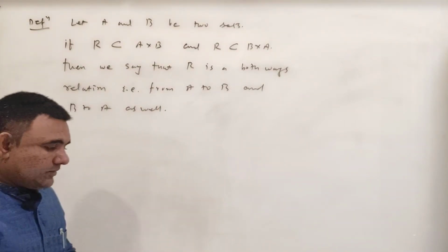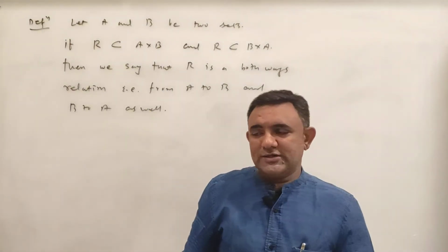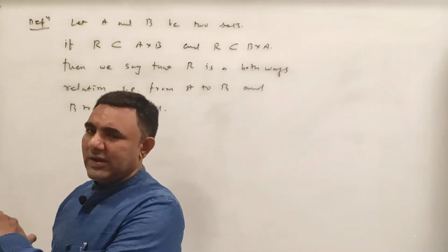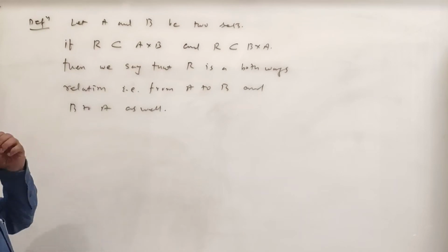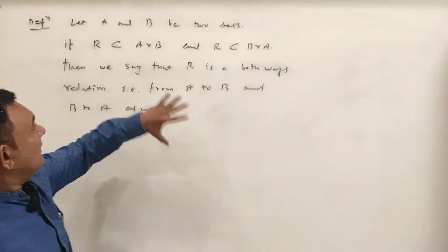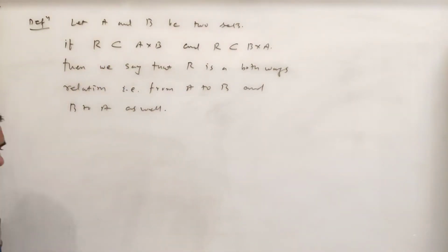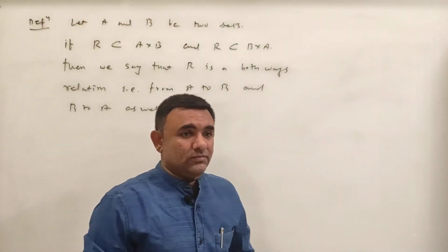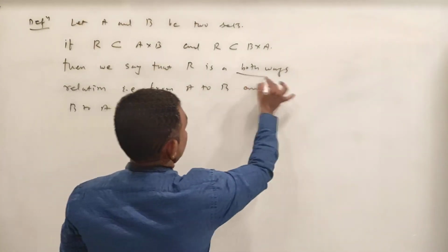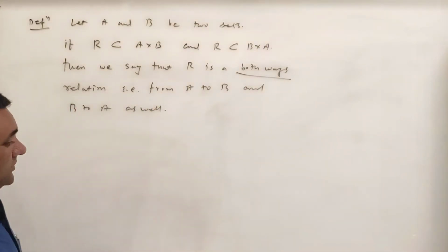So a relation is said to be both the way relation if it is from A to B as well as B to A also. अच्छा, तो ऐसे रिलेशन में क्या होता है? So let us count how many relations we get which are both ways relations.